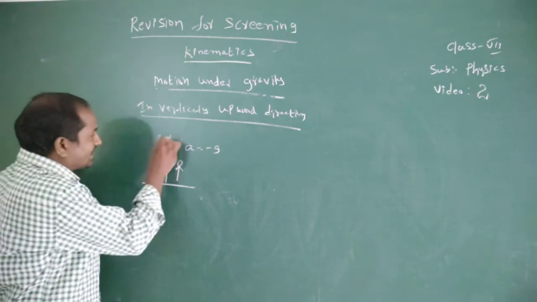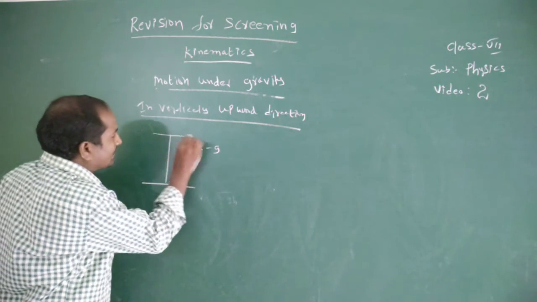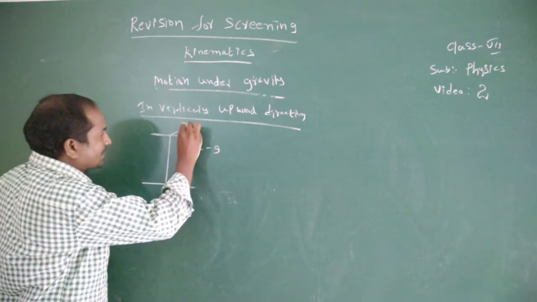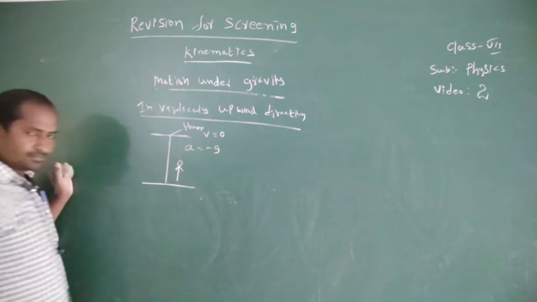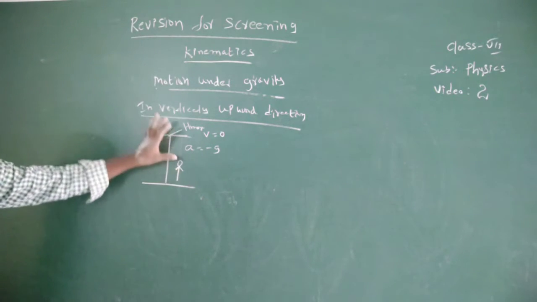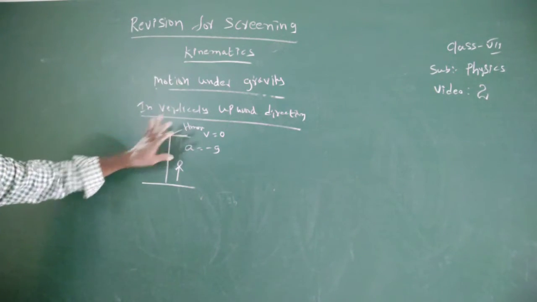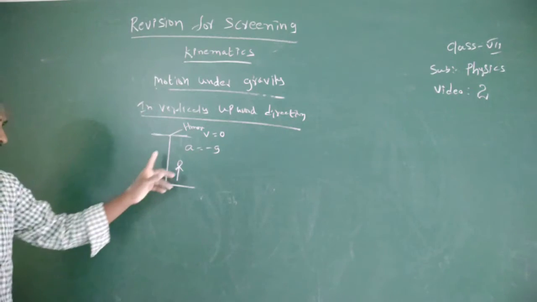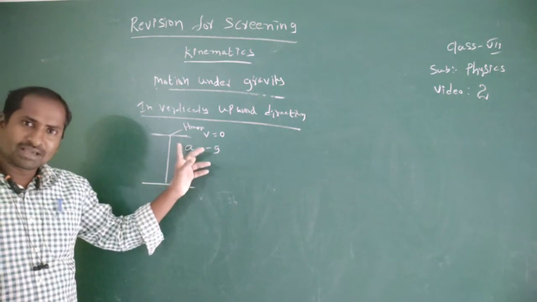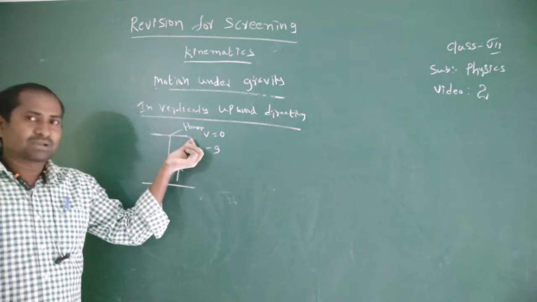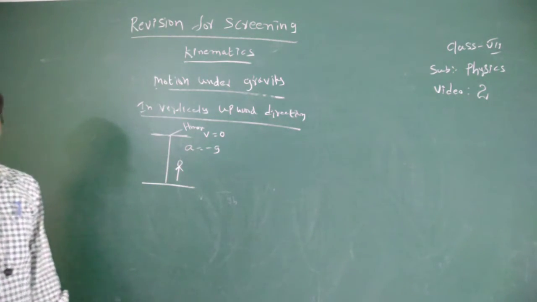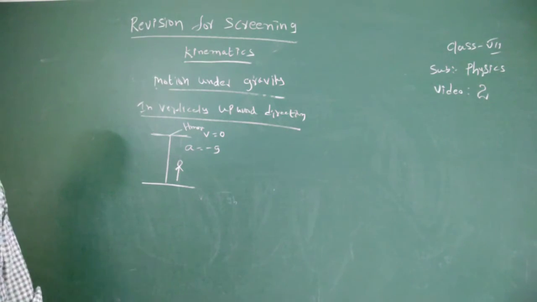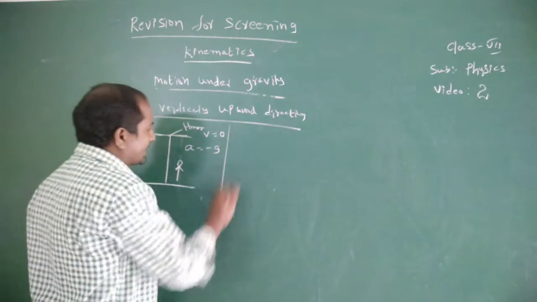The body is vertically upwards. When the body reaches the maximum height, for example h maximum, then the final velocity equal to 0. In the vertically upward direction, only when the body reaches the maximum height does this condition apply. So if the body reaches the maximum height, then the final velocity equal to 0, and a equal to minus g.